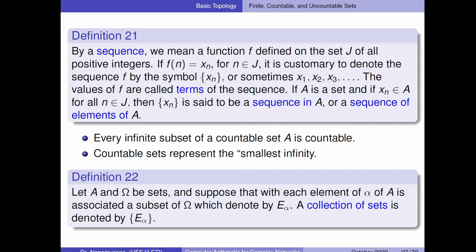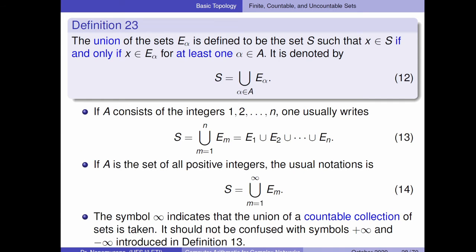Definition 22. Let A and Omega be sets, and suppose that with each element alpha of A is associated a subset of Omega, which we denote by E_alpha. A collection of sets is denoted by {E_alpha}. The union of the sets is defined by equation 2. So you put all these together, it's not a problem.